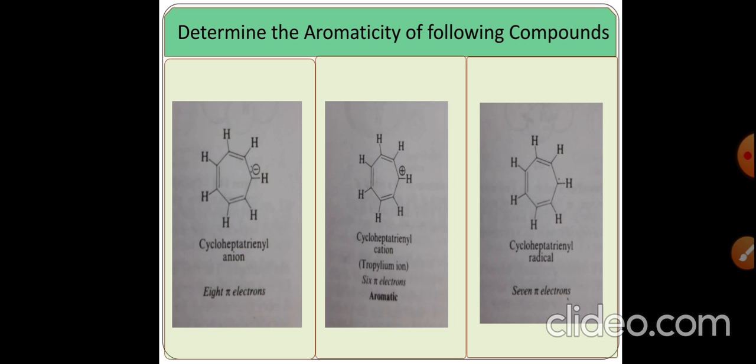Cycloheptatrienyl anion contains a total of 8 pi electrons: 3 double bonds equal to 6 pi electrons and the 2 electrons of the anion. So a total of 8 pi electrons. Now calculate for the cycloheptatrienyl anion. Pause the video for a while and calculate by applying Huckel's rule of aromaticity.